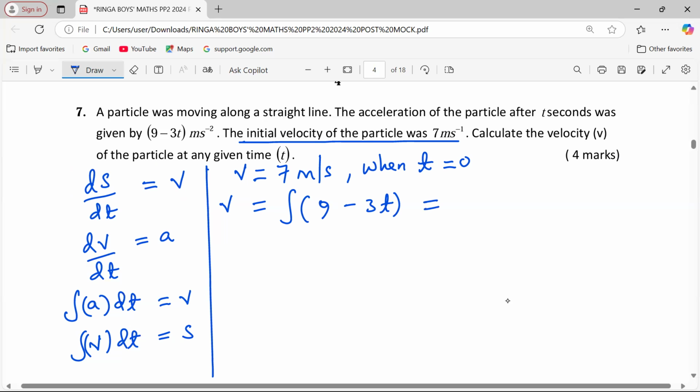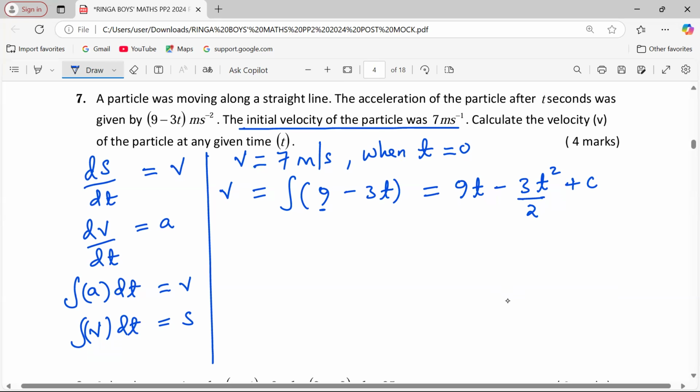When we integrate, 9 becomes 9t, as we introduce t. Then on the other side, it will be negative 3 times t, which is already there with power 1, so the new power becomes 2 and divides here. So we'll have 3 over 2 t squared. Then plus the arbitrary constant of integration, c.